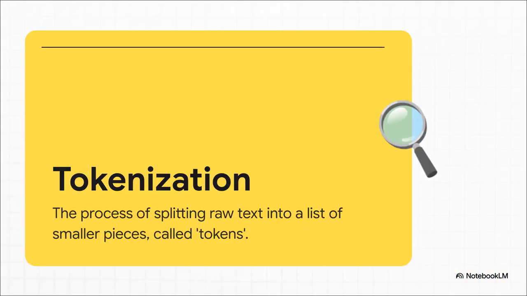Here's a great way to think about it. If your text data is a big pile of ingredients for a recipe, then tokenization is the kitchen prep. It's the chopping, the dicing, getting everything into manageable pieces, those are your tokens, before you can even think about starting to cook. And these tokens, they can be whole words, single characters, or something in between called subwords.